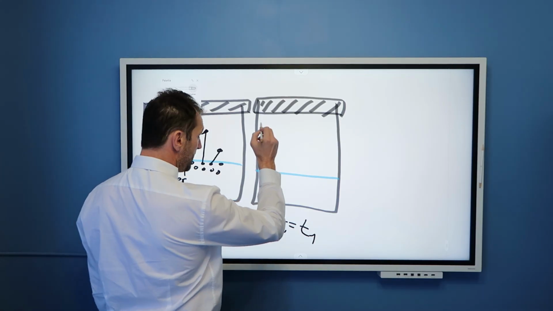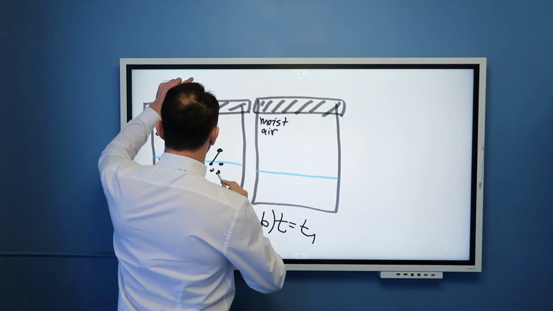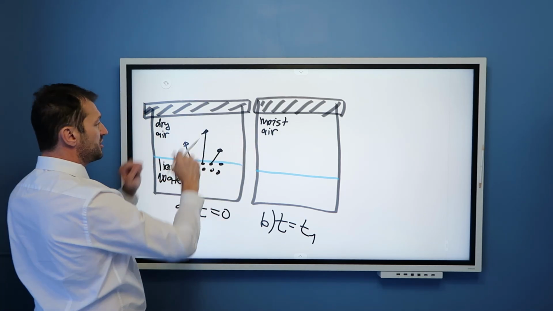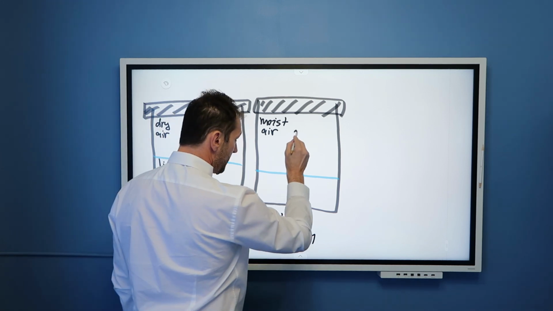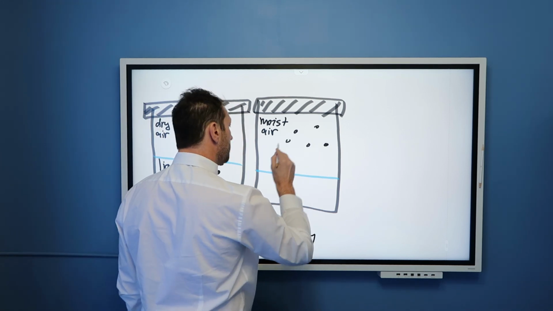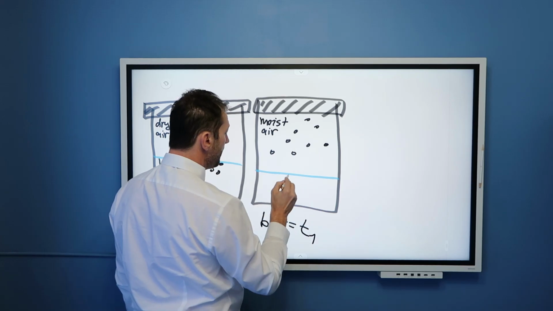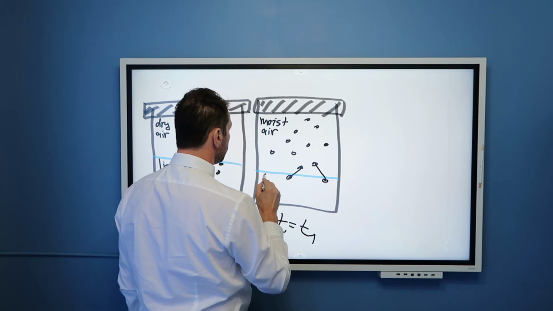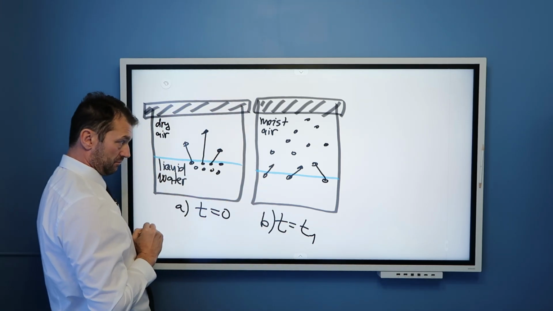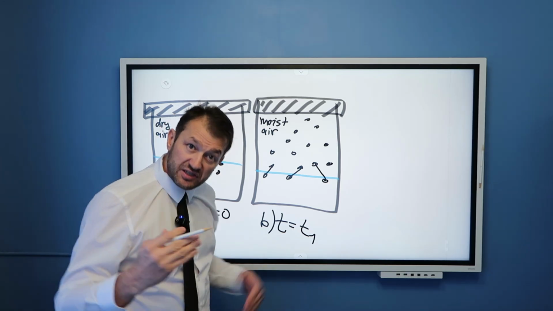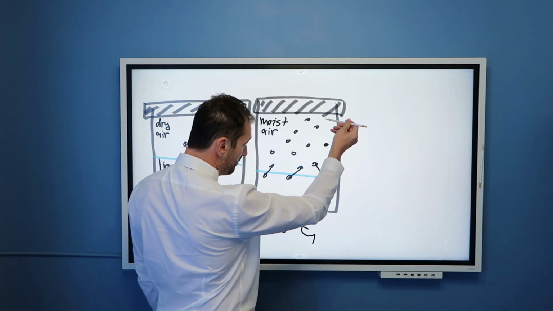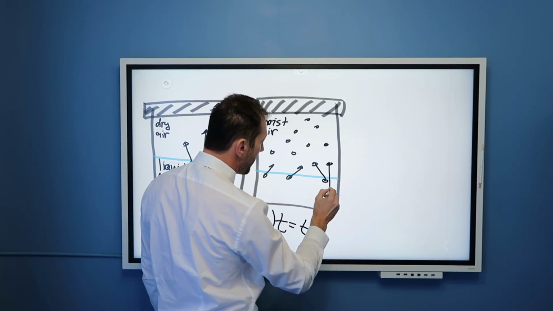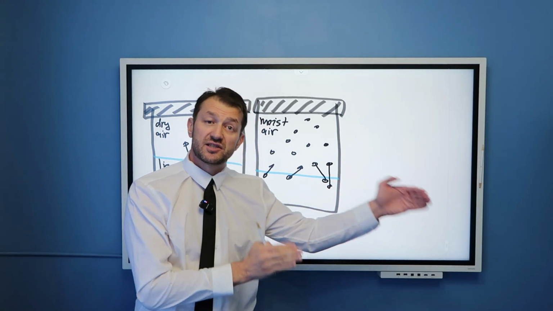But now we have moist air. Okay? We don't have initially dry air. We have moist air because these molecules evaporated. So we already have now some molecules of water vapor in this volume of air, and more molecules are also evaporating. But there will be now, this is important, there will be some molecules of water vapor in the air that go back to liquid. Namely, there will be some condensation.